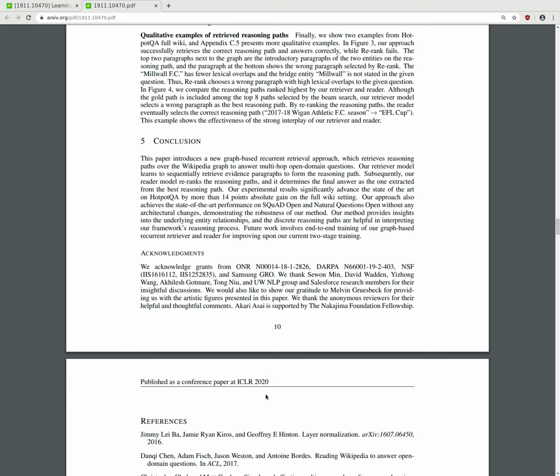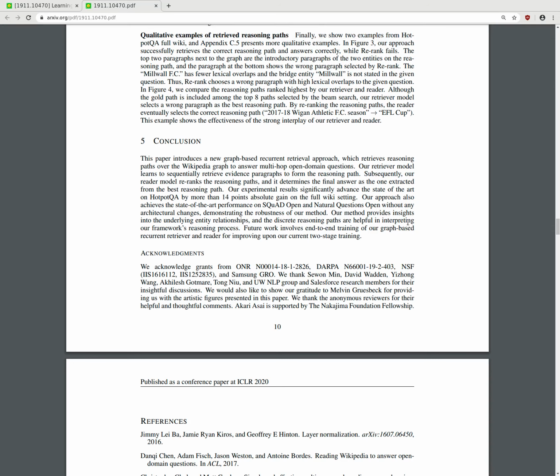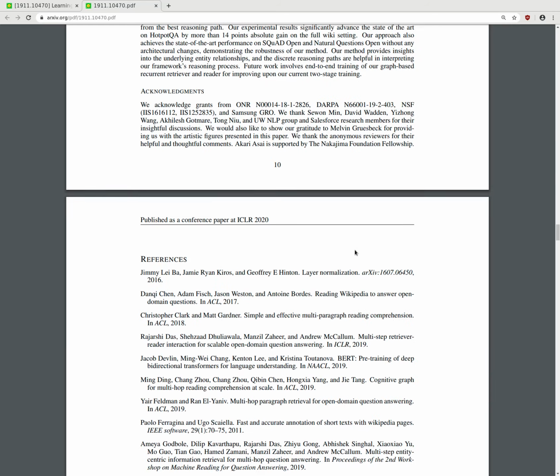Our approach also achieves state-of-the-art performance on SQuAD Open and Natural Questions without any architectural changes, demonstrating the robustness of our method. Our method provides insights into the underlying entity relationships, and the discrete reasoning paths are helpful in interpreting our framework's reasoning process. Future work involves the end-to-end training of our graph-based recurrent retriever and the reader for improving upon our current two-stage training.